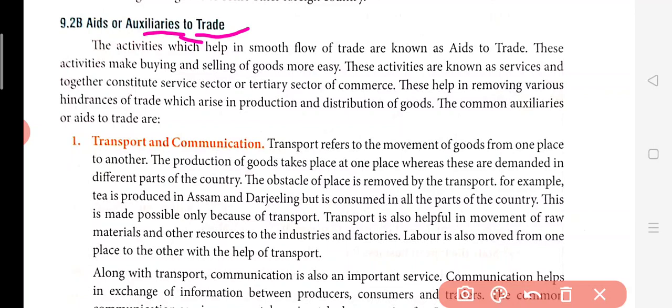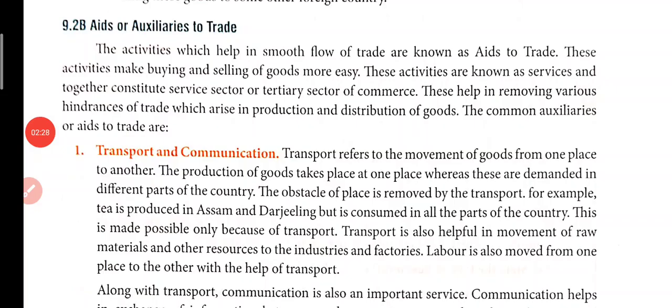Now let us read: the activities which help in smooth flow of trade are known as aids to trade. This activity makes buying and selling of goods more easy. These activities are known as the services and together constitute service sector or tertiary sector. So here we can say that all this trade activity which goes on, they are also called as the service sector or the tertiary sector.